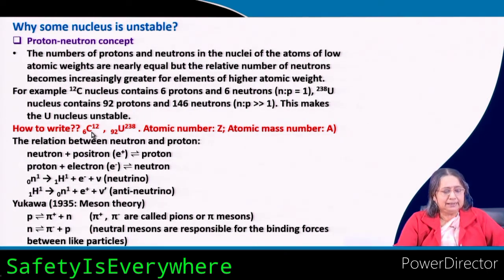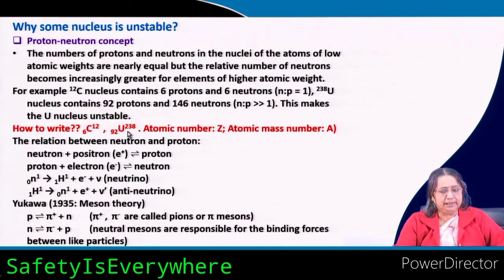How can I write? I can write both on this side also. In many books you will see that in the top part the atomic mass is written and in the bottom part the atomic number is written. So 12 and 6 in this case are both written on this side, one on top, another at the bottom, but in some books you will see that it is written in this fashion also.